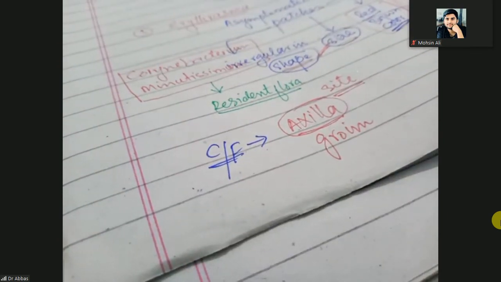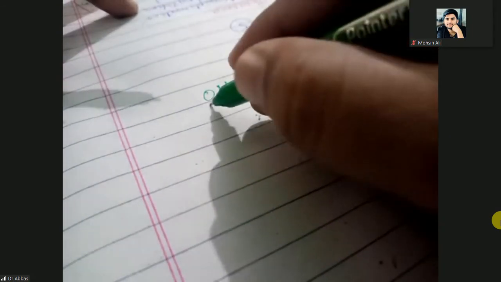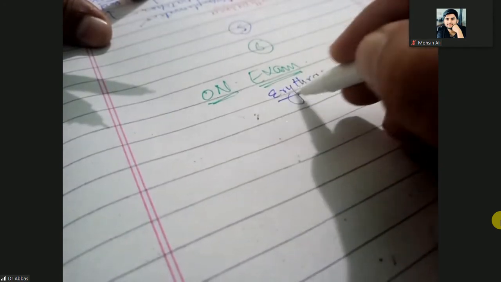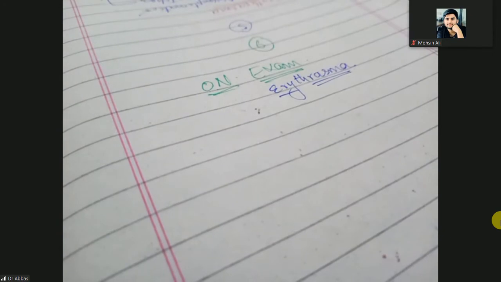Okay, so what about the examination? How will you examine erythrasma? For examining erythrasma, you will use the Wood's lamp.